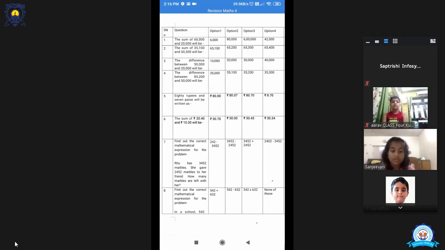Ritu has 3,452 marbles. So the total number of marbles in this question is 3,452. Now she has given away 2,452 marbles to her friend. Just like Arav has given 4 pencils to his friend, in the same way, Ritu has given 2,452 marbles to her friend. How many marbles are left with her?